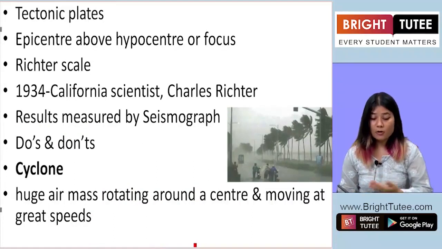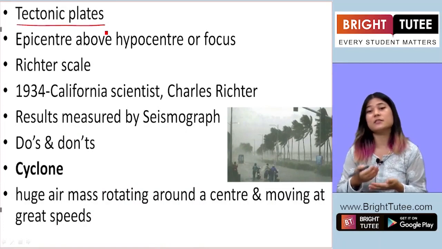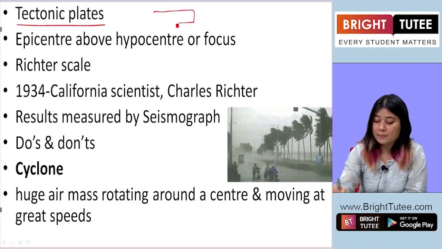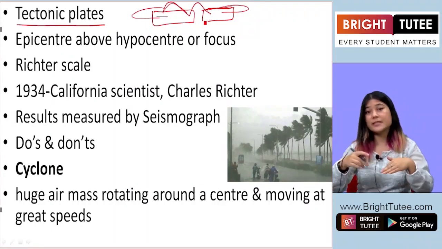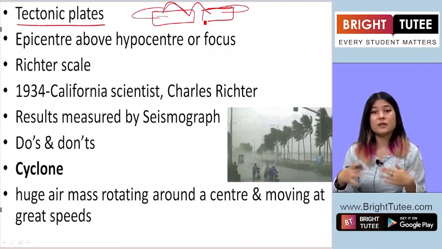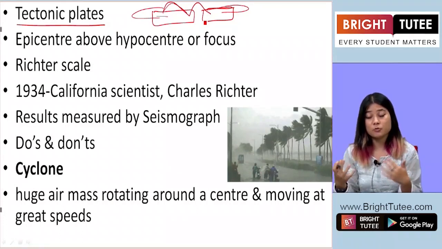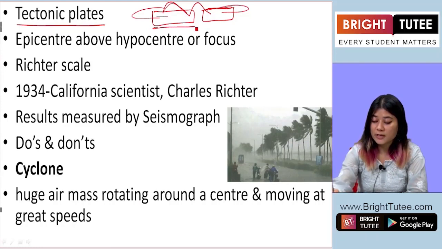Now there are also something called tectonic plates beneath the Earth's crust. Now these tectonic plates, imagine they are like plates. On these plates rest the land as well as the ocean. So everything that we have on the surface of the earth, the water, the landmass, mountains, oceans, etc., they all rest on these tectonic plates.